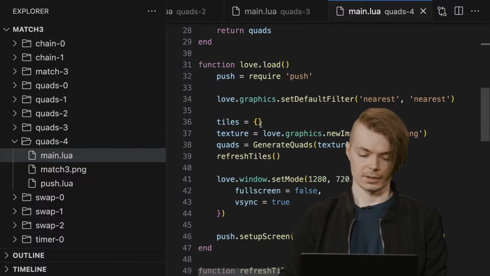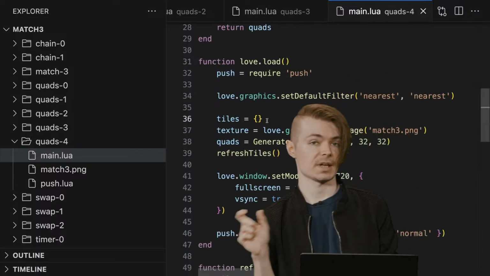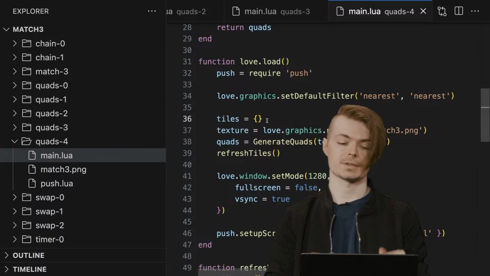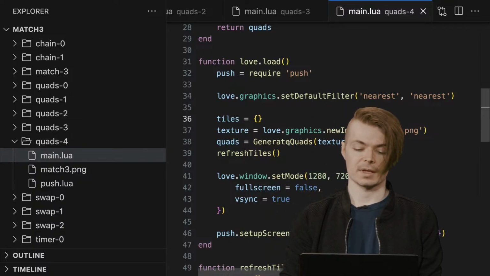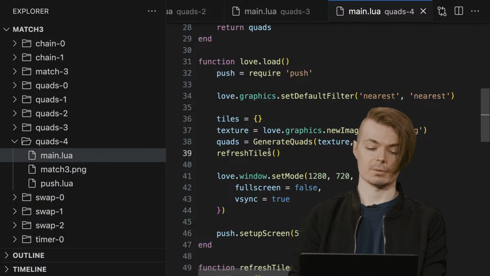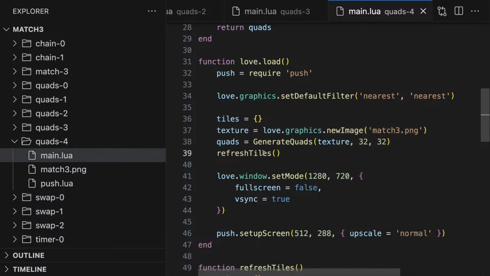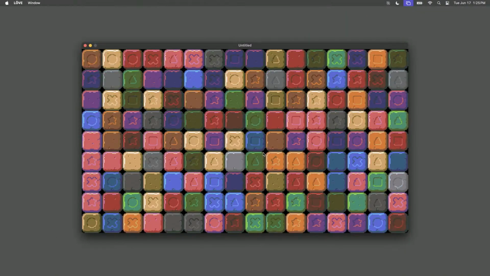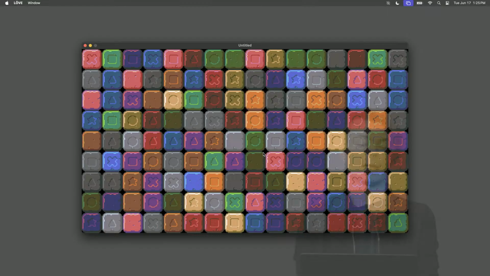In our love.load, you can see we have a tiles table. So this is where we'll store things. Same thing everywhere else. We do have a refresh tiles function, which is going to generate things. So if I reload this, you can see I can hit, I believe, spacebar to refresh tiles, call that same function. I have a key handler set up.